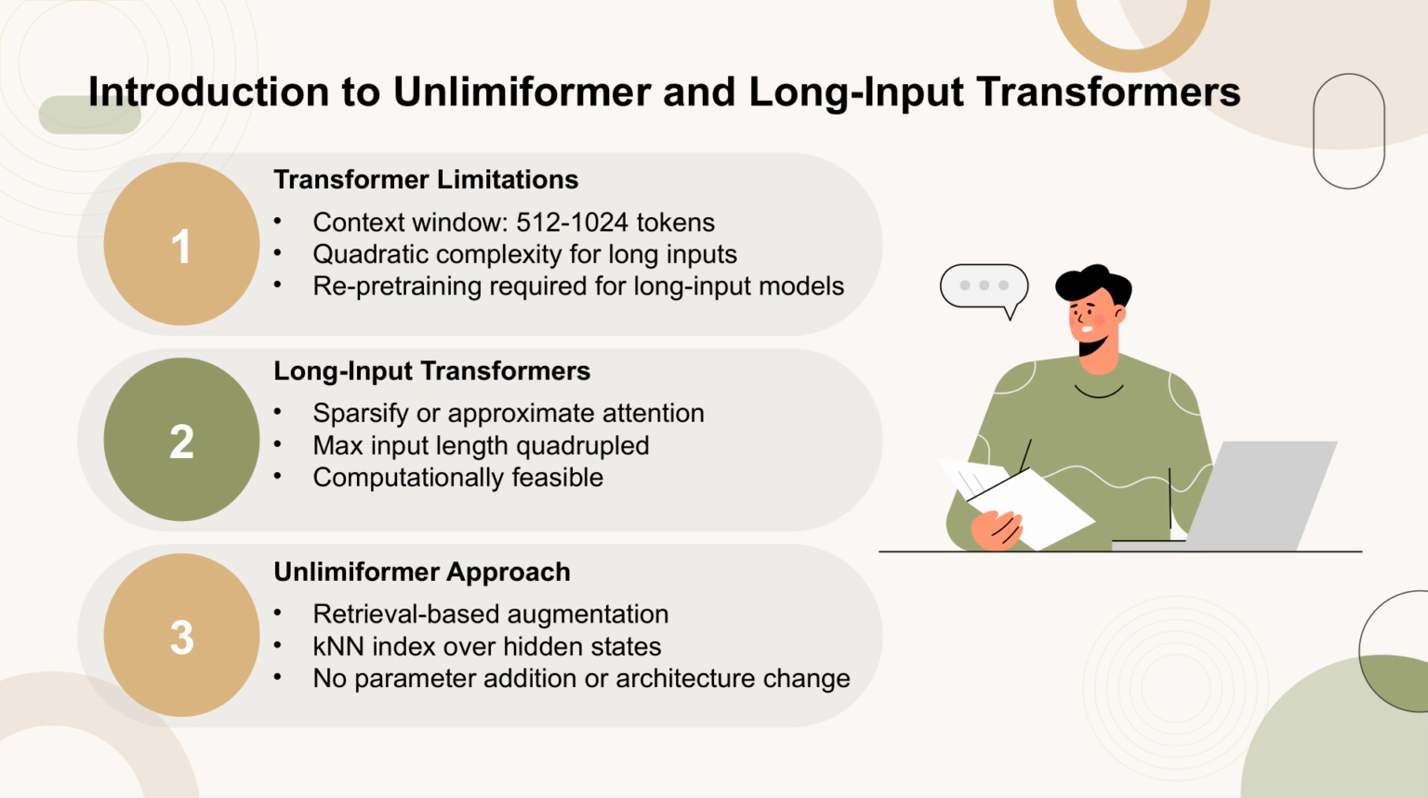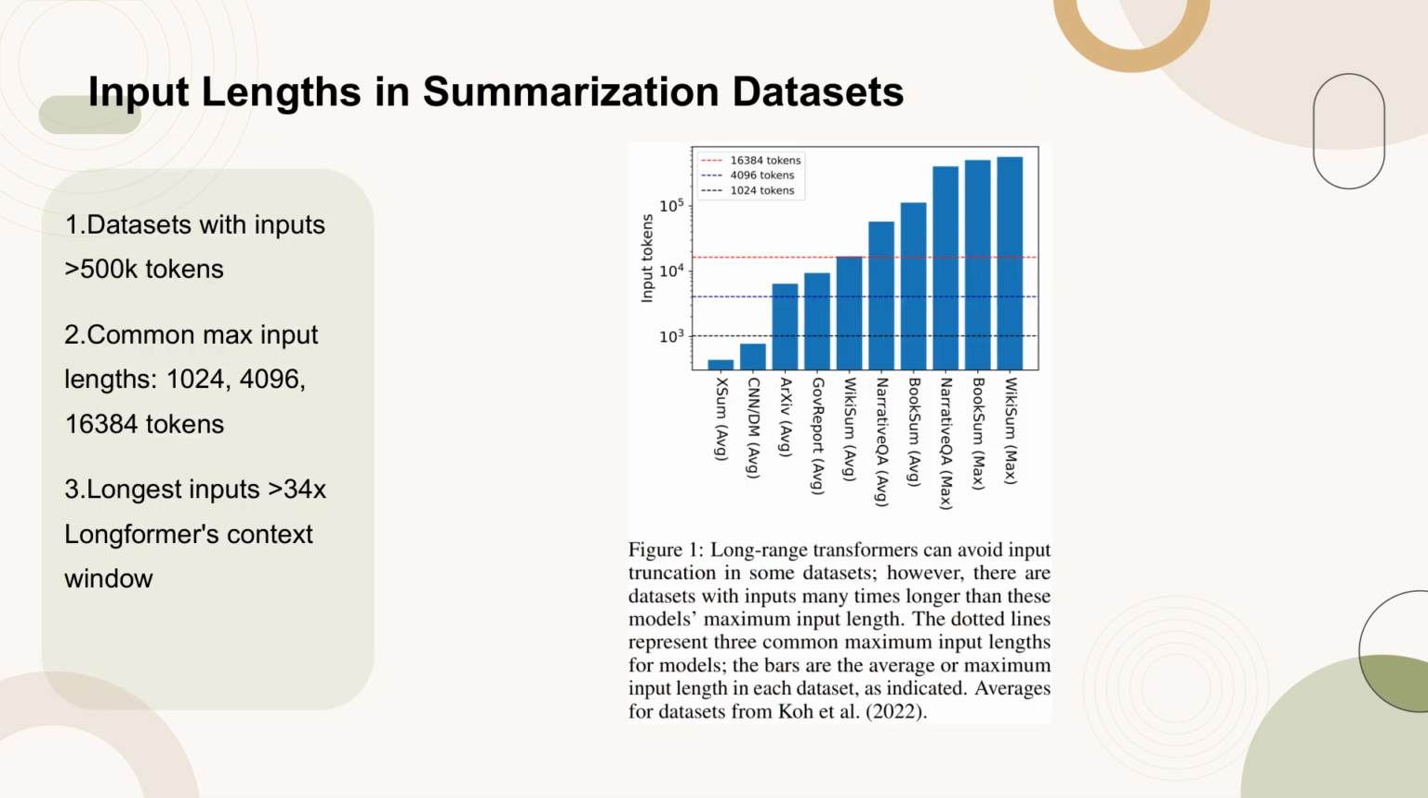This method does not require adding new parameters or altering the model's architecture, making it a versatile solution for handling unbounded input lengths. Figure 1 illustrates the disparity between the input lengths of various summarization and question-answering datasets and the common context window lengths of transformer models. The figure highlights datasets with inputs exceeding 500,000 tokens, which are significantly longer than the typical maximum input lengths of 1024, 4096, and 16,384 tokens. Notably, the longest inputs are more than 34 times longer than Longformer's context window, underscoring the challenge of processing extremely long sequences with traditional transformer models.